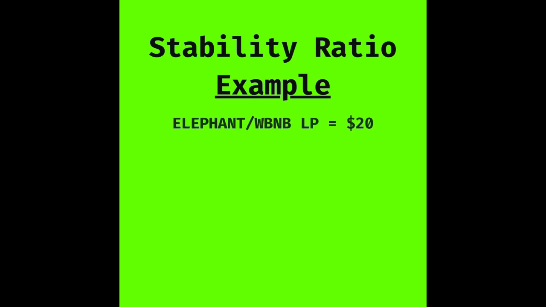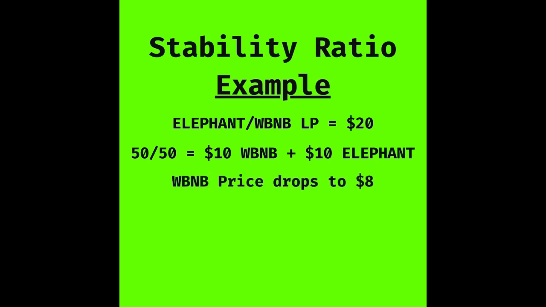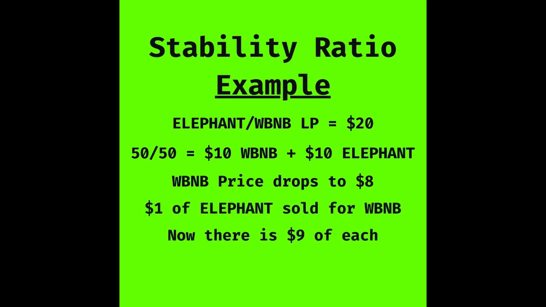In this example, the liquidity pool has $20, $10 of WBNB and $10 of Elephant. The price of WBNB drops to $8. To account for the drop in price, the AMM sells $1 of Elephant for $1 of WBNB. There is now $9 of Elephant and $9 of WBNB in the liquidity pool, and it has maintained the 50-50 price ratio. The takeaway here is that to maintain the 50-50 price ratio, the AMM had to sell Elephant to